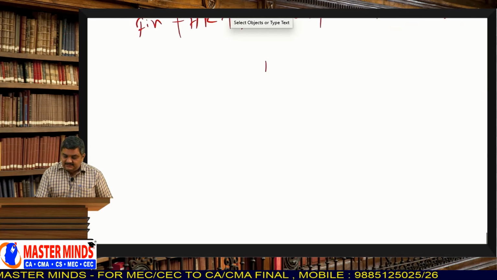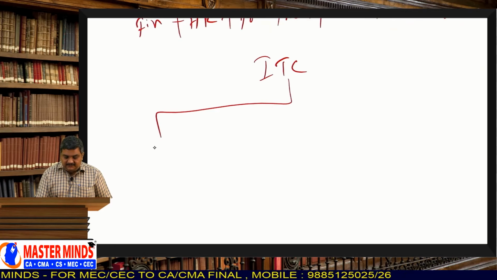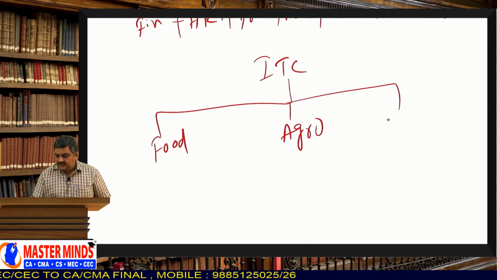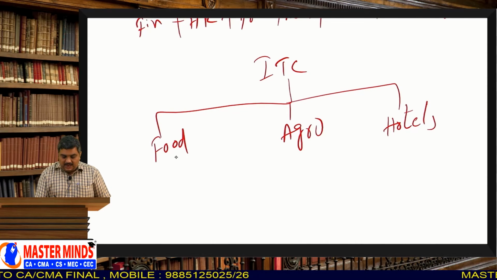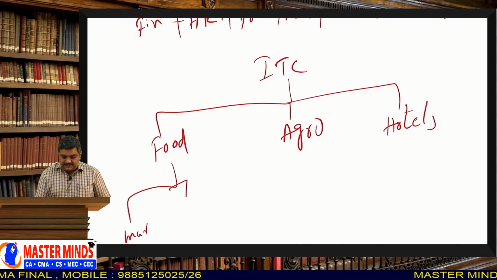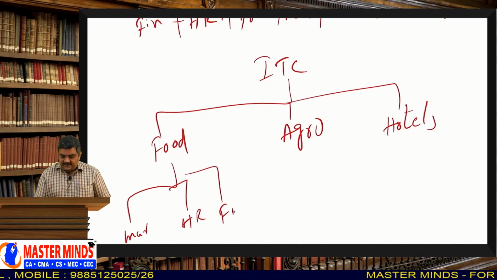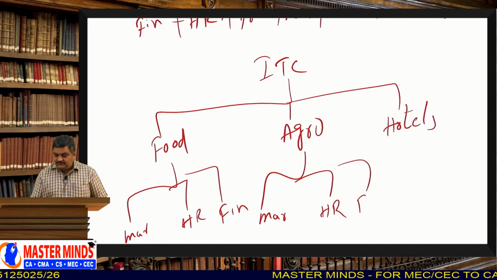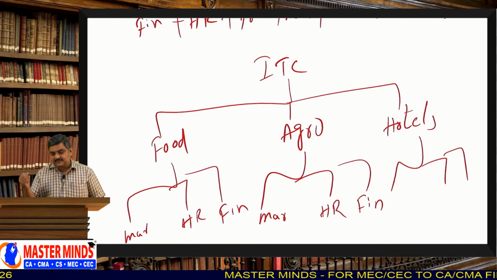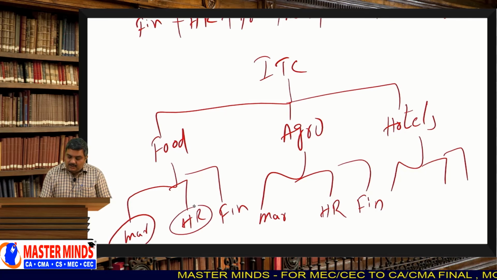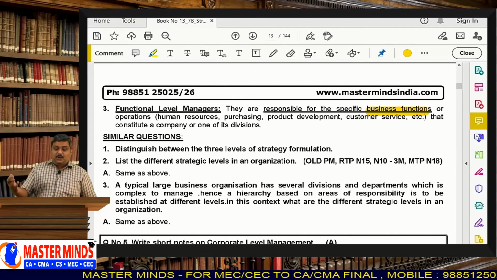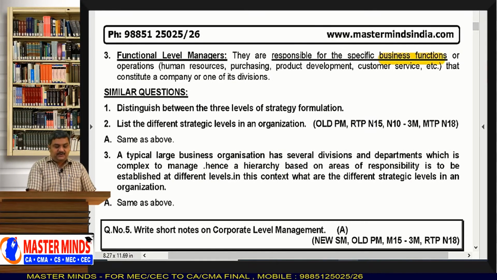See how we should visualize this? You should visualize this like this. You take the case of ITC, they have food, they have agro, they have hotels, and now again in food there will be marketing, there will be HR, and there will be finance. Like this in agro also you will have marketing, HR and finance. Likewise in hotels, isn't it? So these people are called functional level managers. So what they do? They are responsible for the specific business functions or operations.